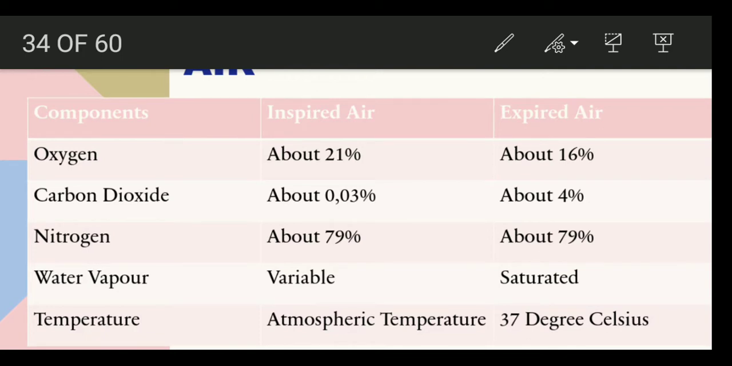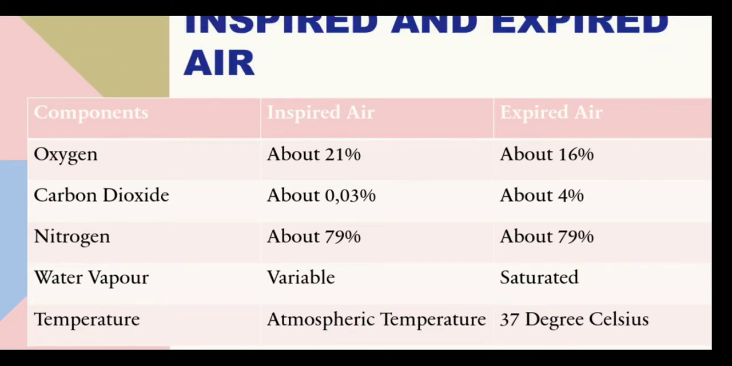Here in the first column, we have the components, that is the oxygen, carbon dioxide, nitrogen, water vapor, and the temperature of the air that we inspire and expire. And then in the second column, we have the composition of the inspired air. So there is 21% oxygen in this inspired air and 0.03% carbon dioxide and 79% nitrogen.